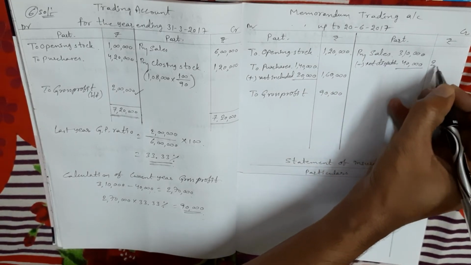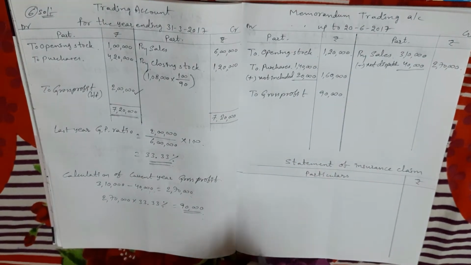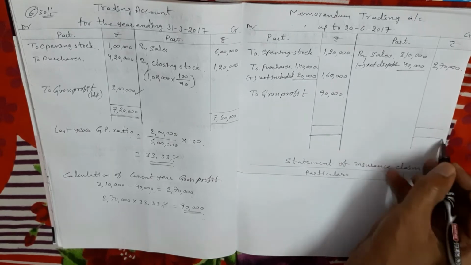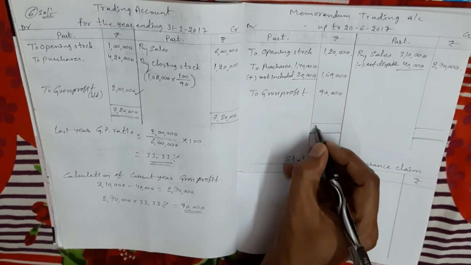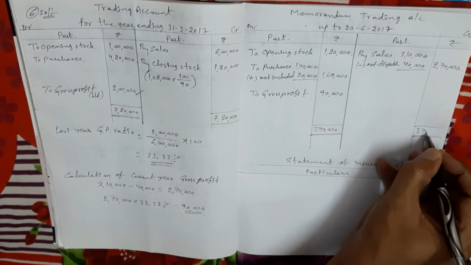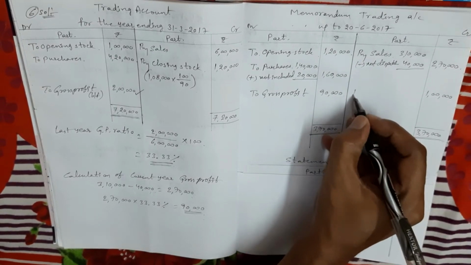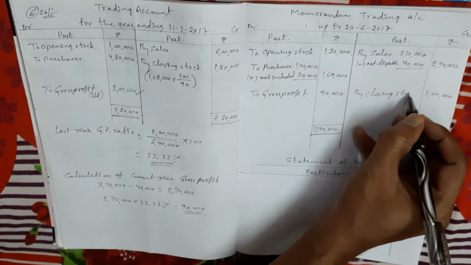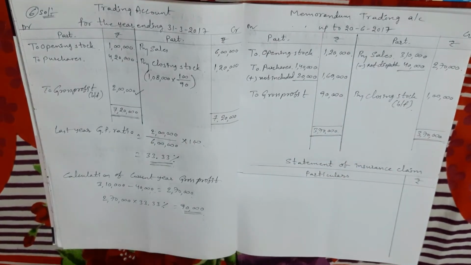So 2,70,000. Now we close the memorandum trading account to get the estimated value of stock. The debit side total is 3,70,000 minus 2,70,000, which means the closing stock is 1 lakh rupees.